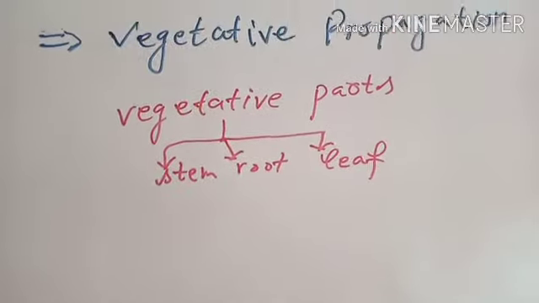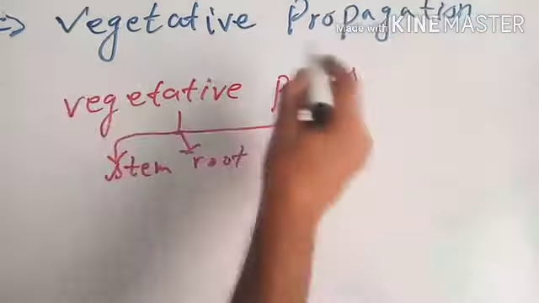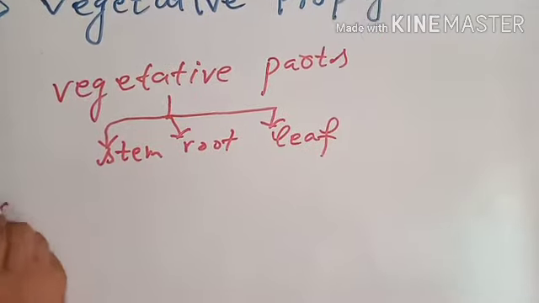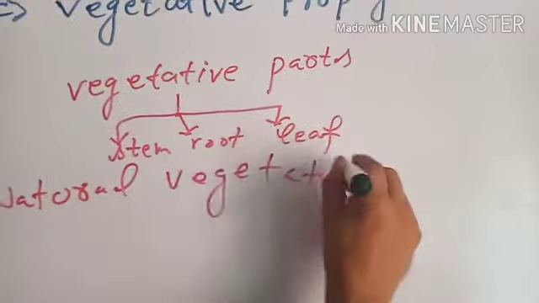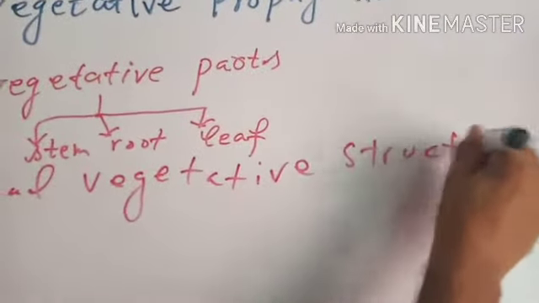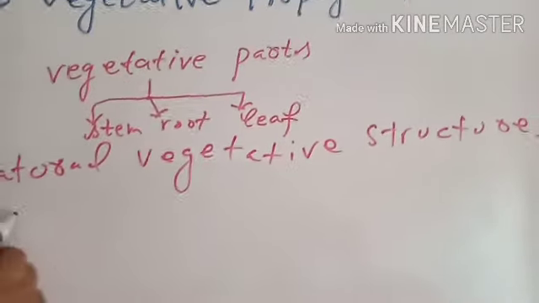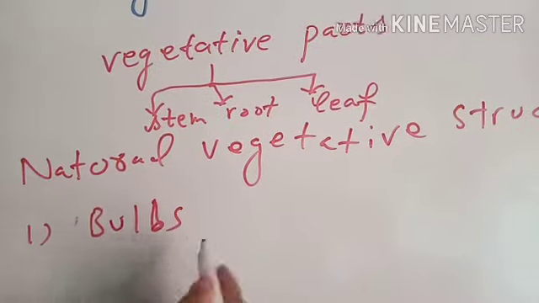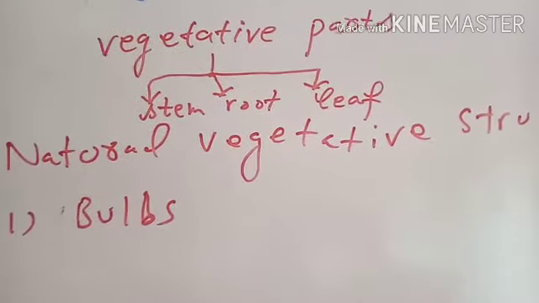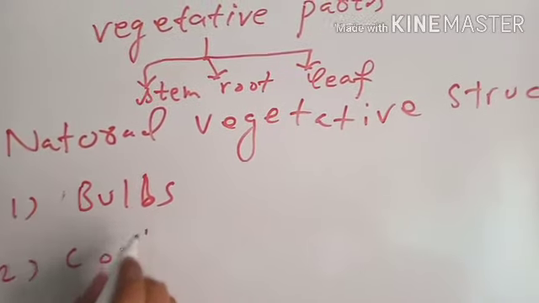Natural vegetative structures which are used by plants in their vegetative propagation include these. Natural vegetative structures of plants are as follows. Bulbs are natural vegetative structures of plants. These are specialized stems. Corms are natural vegetative structures.